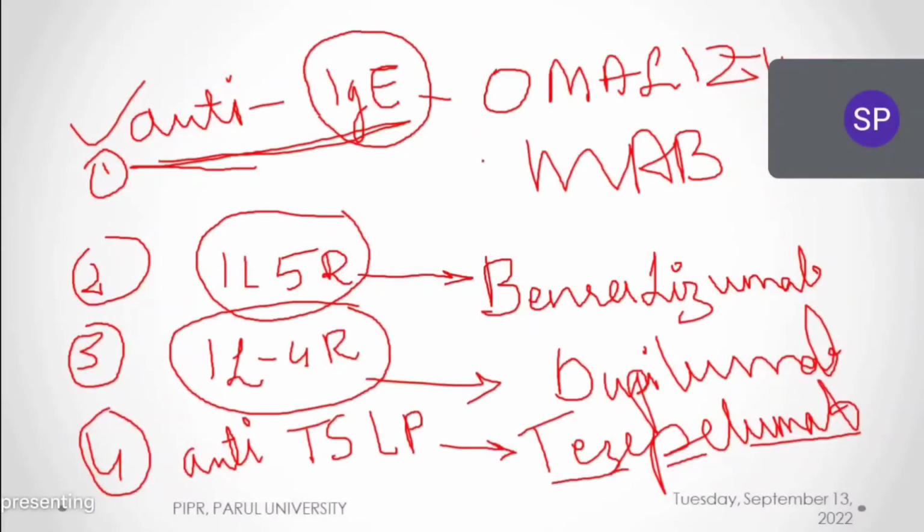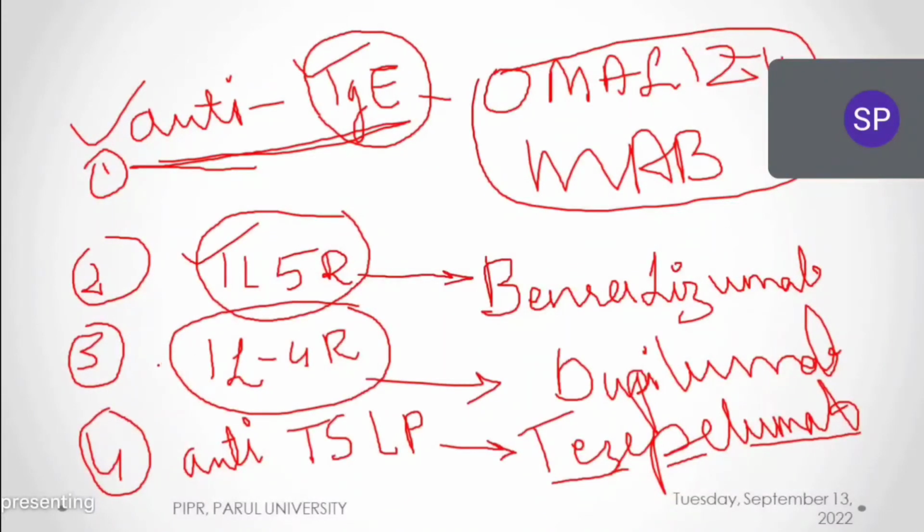Particularly I am stressing all these drugs because they are for second year students. In exams they may ask for 4 mark questions or for 2 marks: enlist the biological drugs for asthma. They can ask you a question like this: classify and enlist the biological drugs used for asthma. So omalizumab is a very old drug and very effective drug. Omalizumab is anti-IgE, and for IL-5 receptor antagonist and IL-4 receptor antagonist we have benralizumab and dupilumab. And recently anti-TSLP drugs, in these we have tezepelumab.